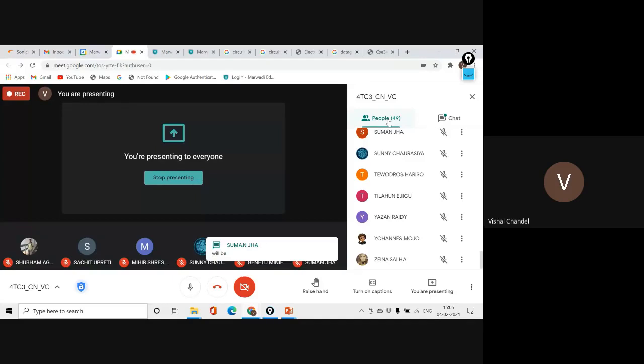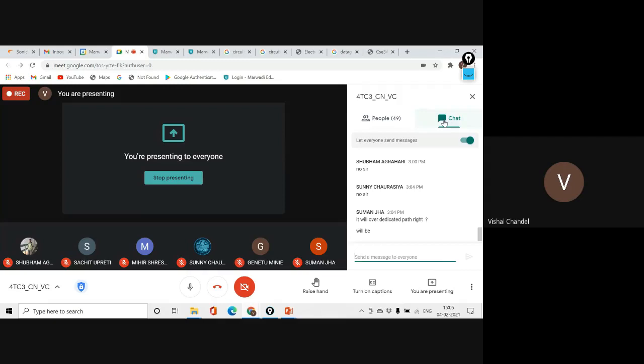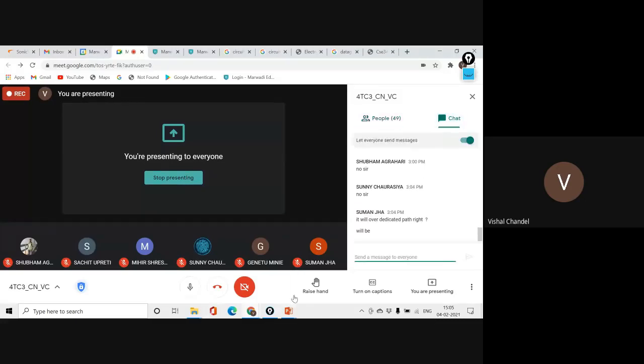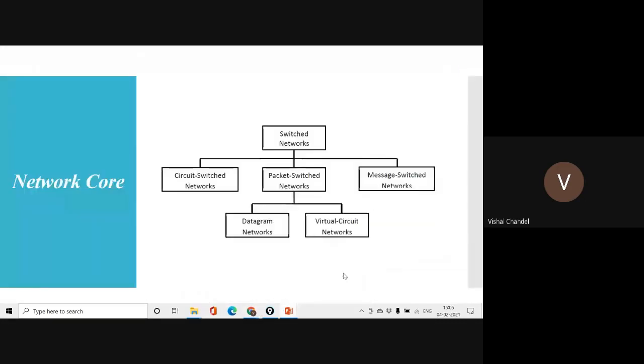This message comes in that way, and if I want to deliver it, when I divide this message into packets, the complete message is combined into one message. It may contain 5 packets. We are focusing on the delivery of packets, and that type of switching we call message switching.